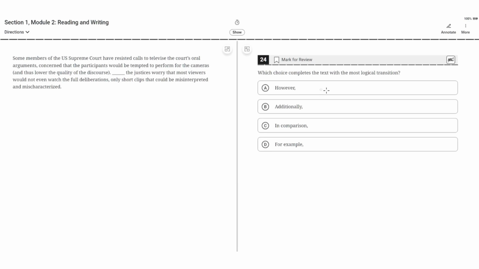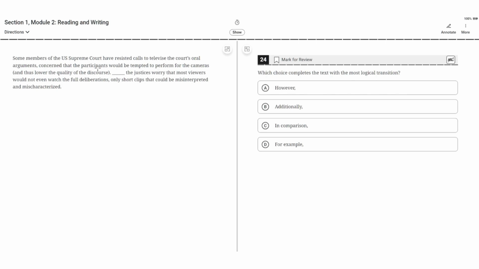Which choice completes the text with the most logical transition? Some members of the U.S. Supreme Court have resisted calls to televise the court's oral arguments, concerned that the participants would be tempted to perform for the cameras, and thus lower the quality of the discourse. Blank. The justices worry that most viewers would not even watch the full deliberations, only short clips that could be misinterpreted and mischaracterized.